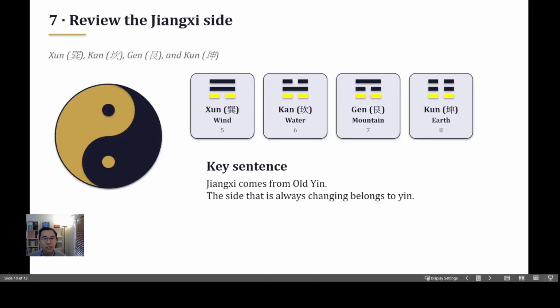Let's recap the Jiangxi trigrams, Jiangxi Gua. You can see all of the first lines of these trigrams are yin. So this is on the dark side of Taiji. The Jiangxi trigrams represent the dark side of the Taiji. It represents that it is always changing. For example, the wind and the water are changing all the time. Compared to the bright side, what is on the bright side? The sky, the light. They are always there.